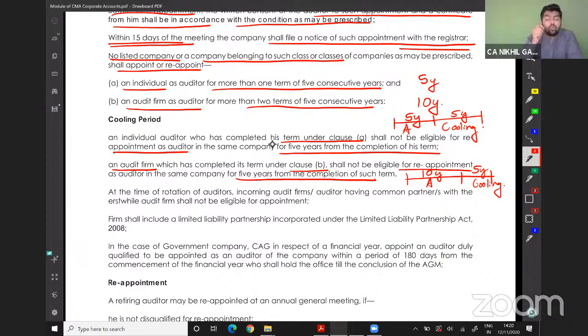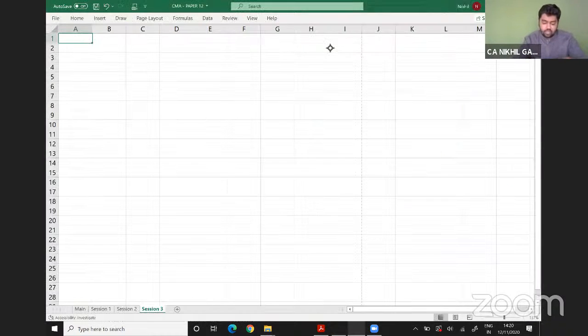At the time of rotation of auditors, the incoming audit firm or auditors having common partners with the erstwhile auditing firm shall not be eligible for appointment. So we can say this.